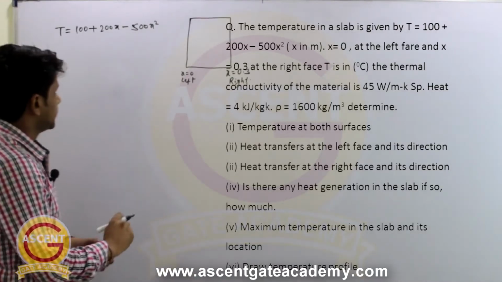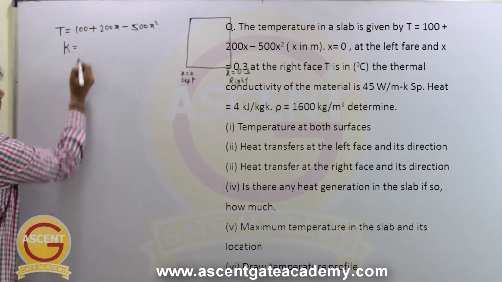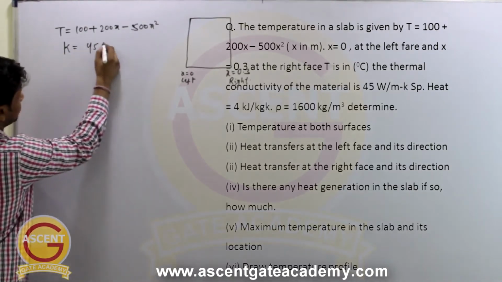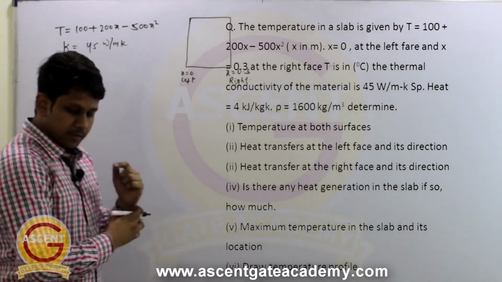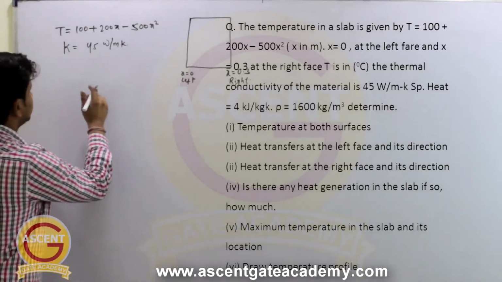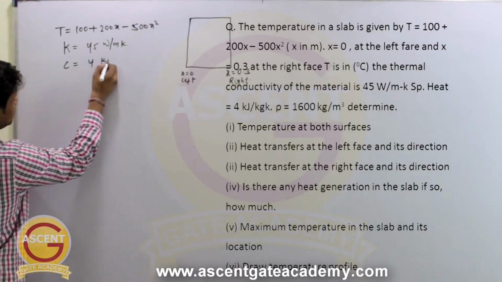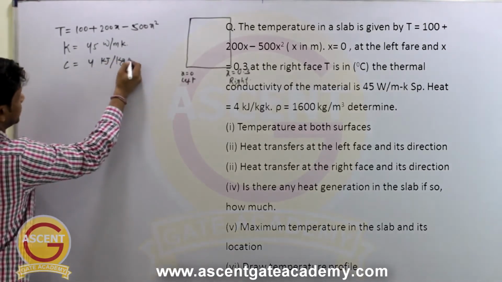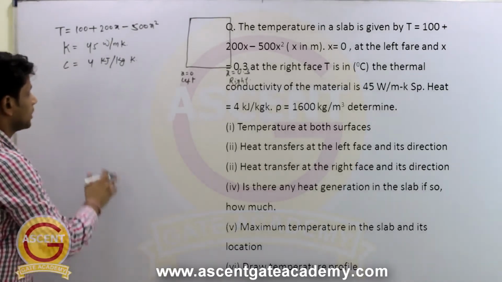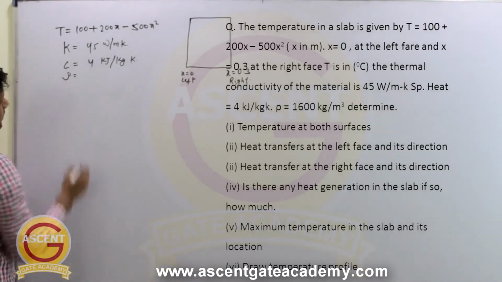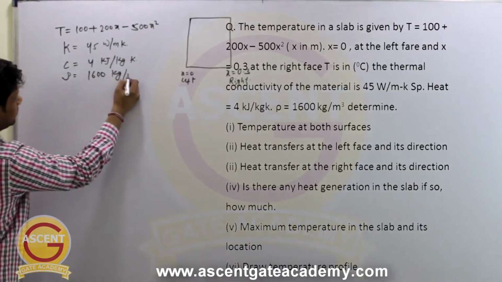So what are the values that he has given? So thermal conductivity value K is given as 45 watt per meter Kelvin, right? And the value of specific heat, small c, is given as 4 kilojoule per kg Kelvin. Okay. So also he has given the density. How much is the density? So density of this material is given as 1600 kg per meter cube.